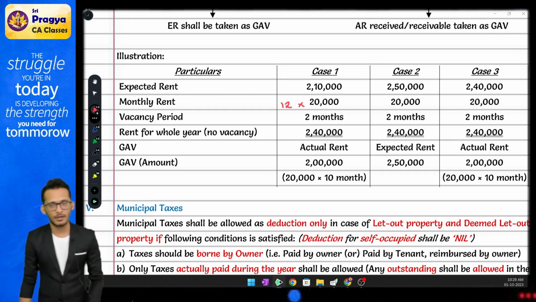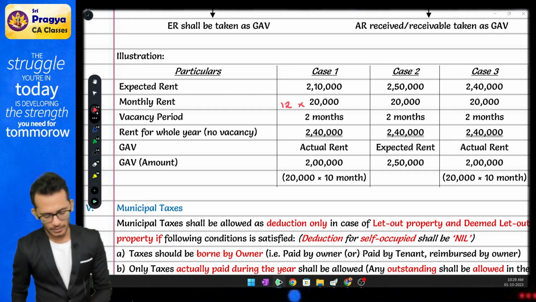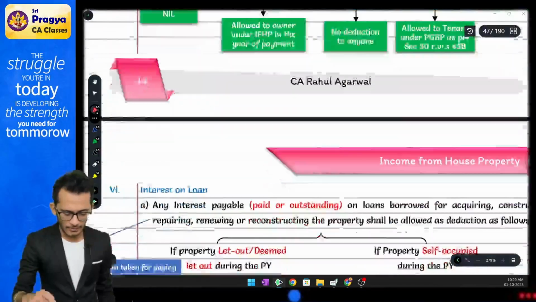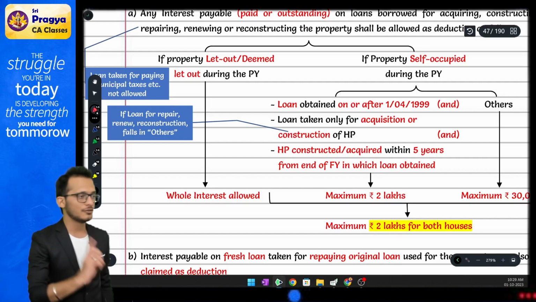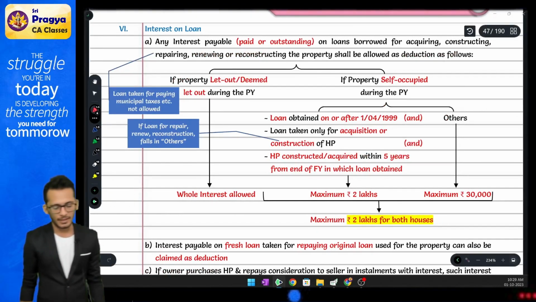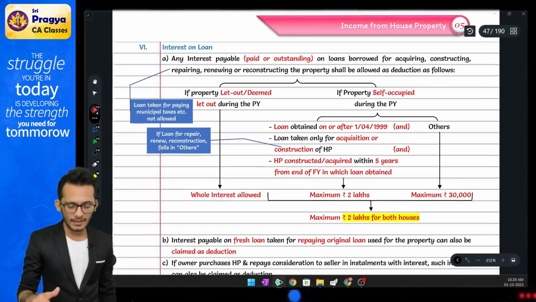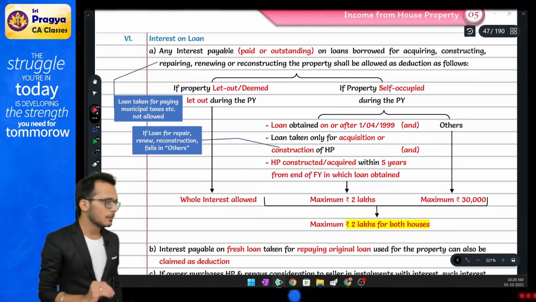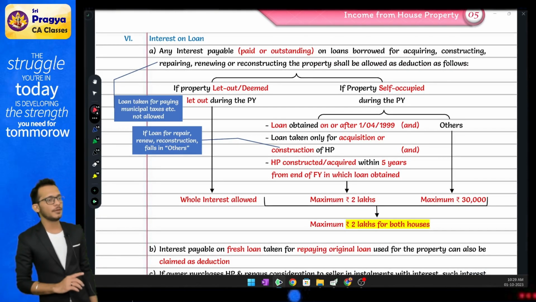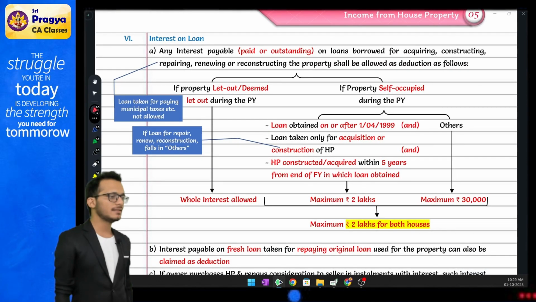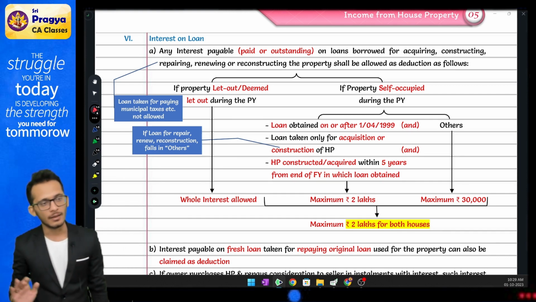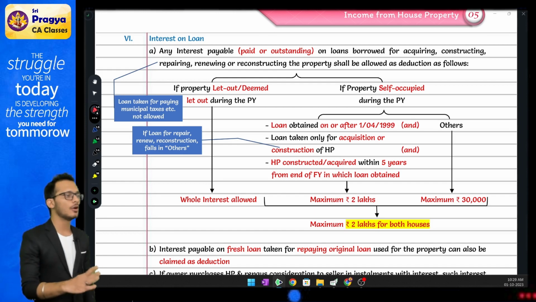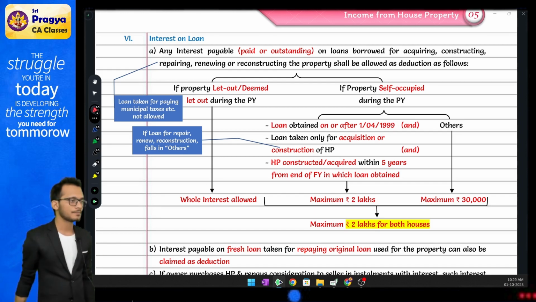Coming to the last part called interest on loan. Income tax is saying that, boss, if you have an interest on loan, tell me whether the interest on loan is for a SOP property or a LOP property. When I use the word LOP, I also mean DLOP. If you have a property which is either LOP or DLOP, income tax says I don't have a problem. Any interest you got is fully allowed as deduction.